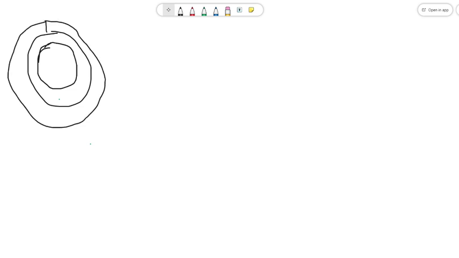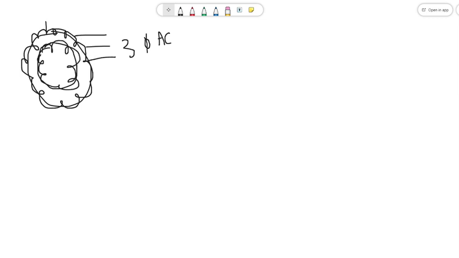Now this stator has winding throughout its internal periphery like this, and it is supplied with a three-phase AC supply, as we have discussed till now. And the rotor also has winding, which is not energized or supplied with any source.